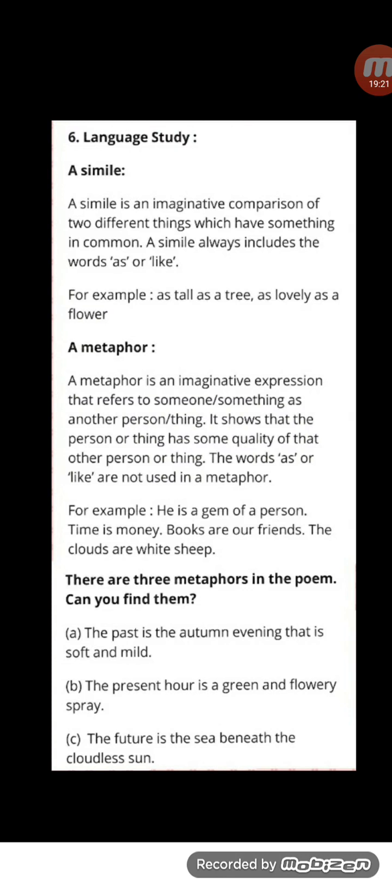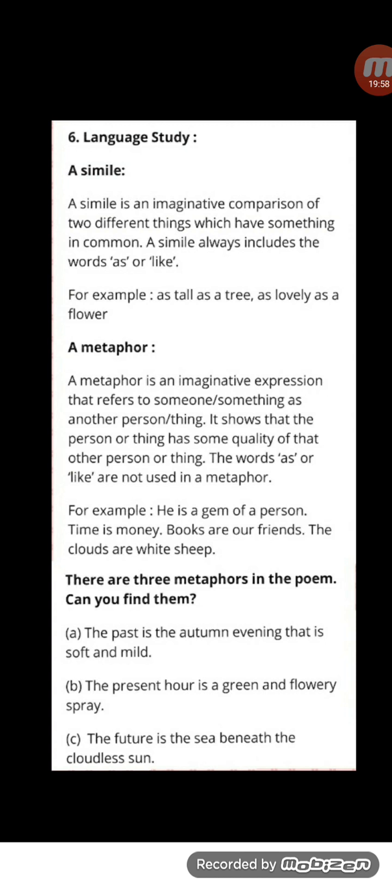A simile. A simile is an imaginative comparison of 2 different things which have something in common. Simile always includes the words as and like. Now, this figure of speech is a simile where in a sentence, in a poem especially, where you see as and like between 2 objects, where there is a comparison, it is simile. Simile is incomplete without these 2 words, as, like, and sometimes so is also used.